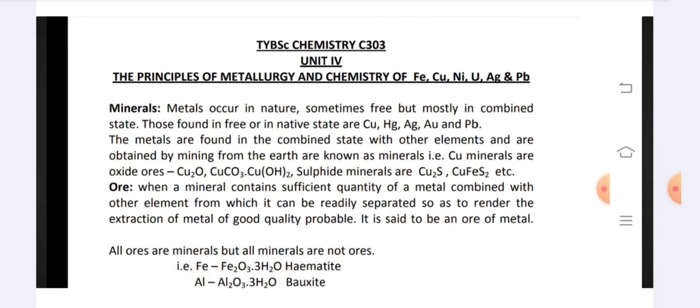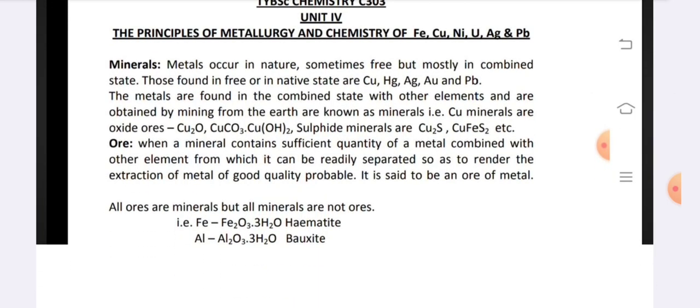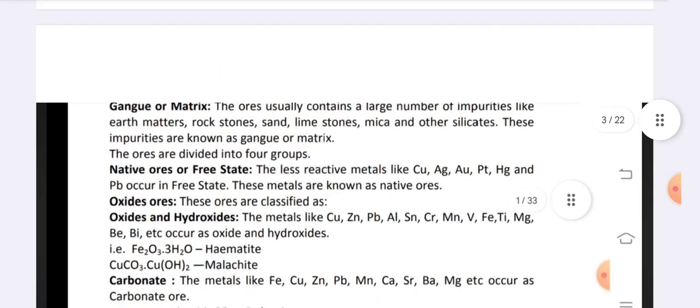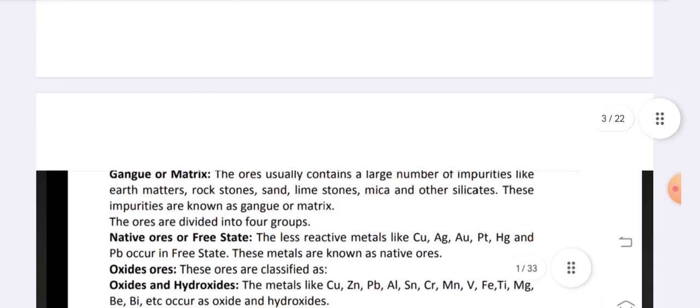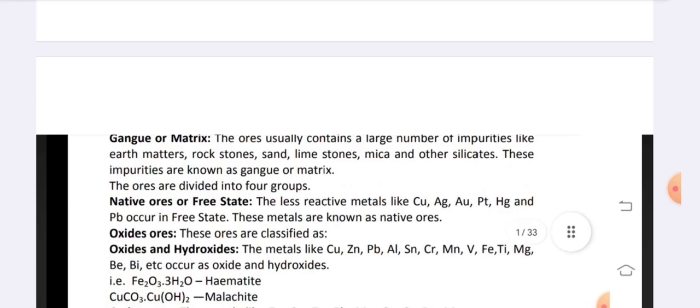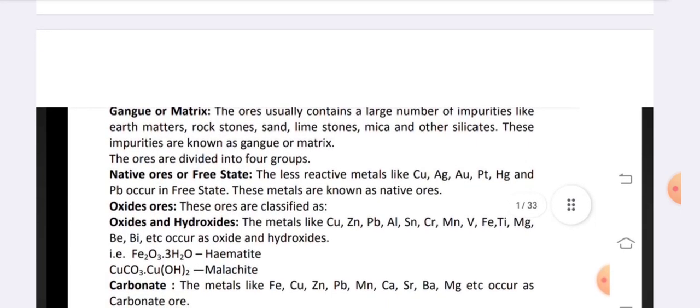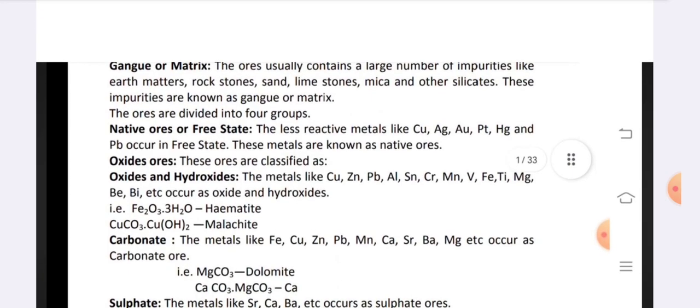The principles of metallurgy. Gangue or matrix. The ores usually contain a large number of impurities like earths, metals, rock stones, sand, limestones, mica, and other silicates. These impurities are known as gangue or matrix.